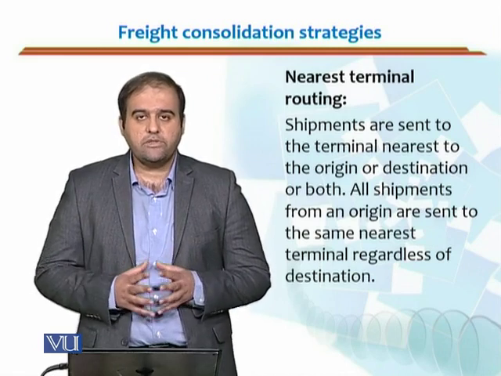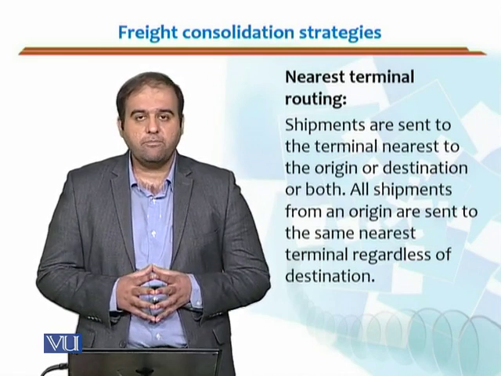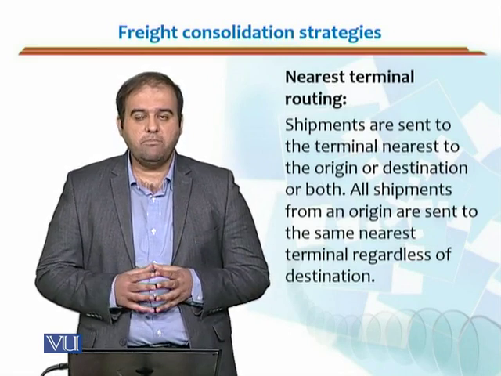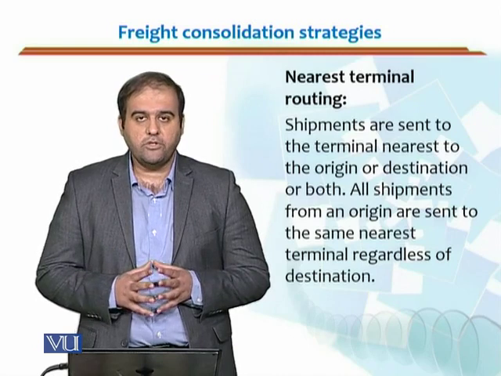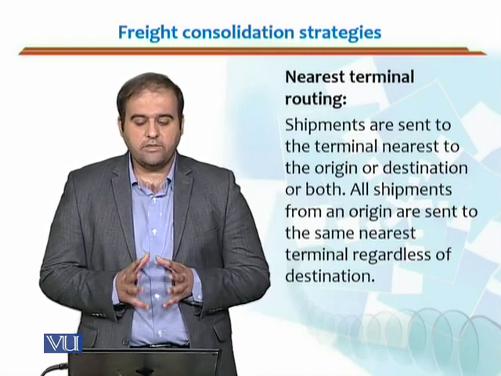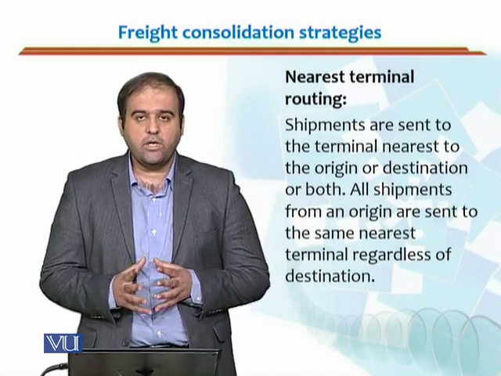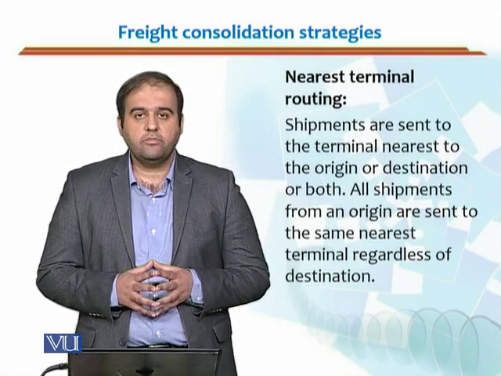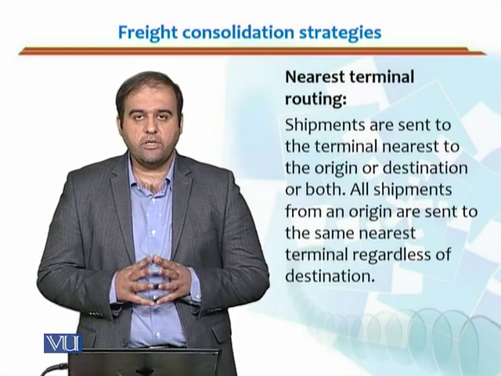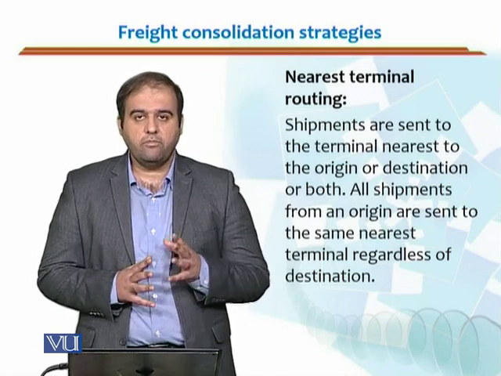So in nearest terminal routing, shipments are bound to the nearest terminal from the origin, and it doesn't matter what the destination is. The nearest terminal would be used from the origins.